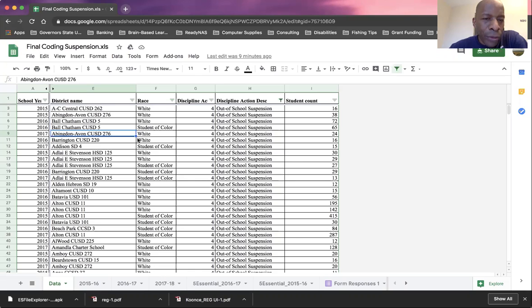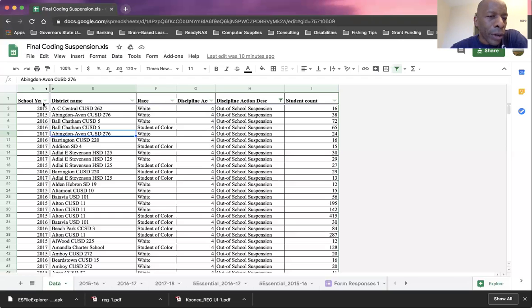And this came through a FOIA request that was submitted by the Loyola University of Chicago in collaboration with a collective group of psychologists and attorneys and service providers in Illinois. So I hope this describes this primary tab for the data. The second tab, let me go back for a second.